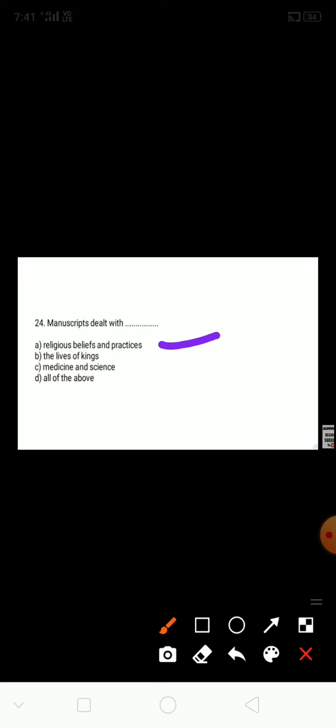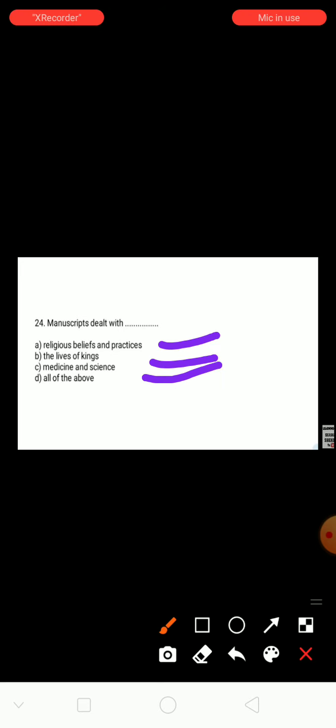And otherwise they gave the options: the lives of kings. Manuscripts also have lives of kings written in them. And also medicine and science, whatever medicines are there, they are also written in that book, by hand only.